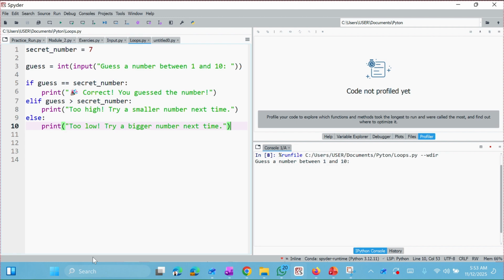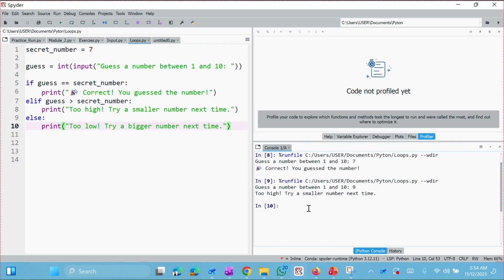So it's telling me to enter a guess for a number. Okay, let me say 7. When I press enter, you see, I'm correct. I guessed the correct number. But what happens if I run it again and I enter, let me say, 9, and I press enter?